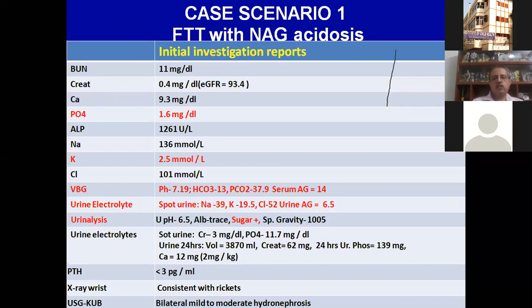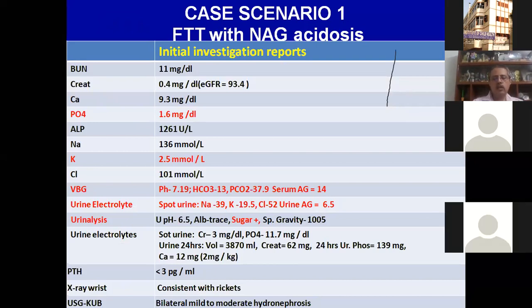So let's go back to our child. In the first child, the one who came from Bangladesh with polyuria, polydipsia, we can see here that the urine anion gap was positive, but the child is losing everything. So is also having some amount of sugar, and was also having phosphate loss. X-ray was consistent with rickets and had a bilateral hydronephrosis.